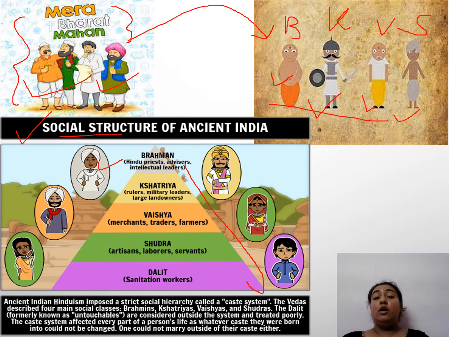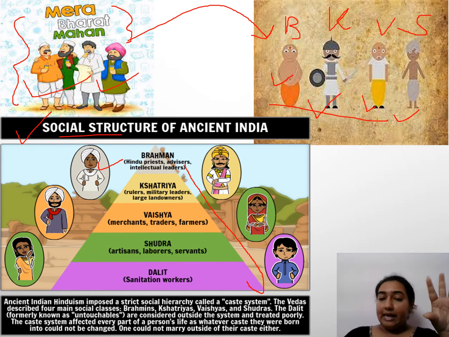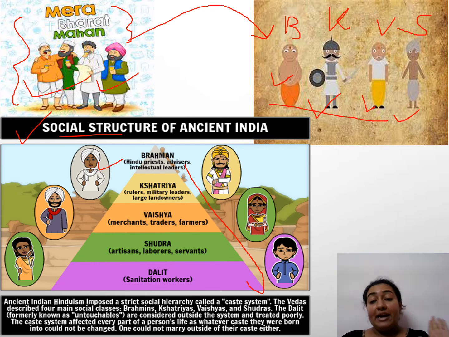They were considered one of the most important sectors in that time. After Brahmins came the people who used to fight wars for their own country. Those people were rulers, warriors, kshatriyas, and military owners, large landowners who used to fight wars.